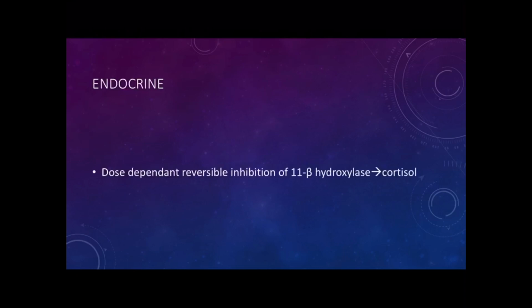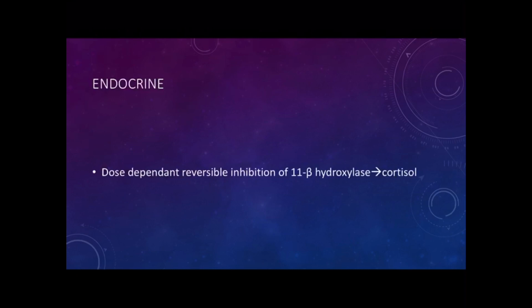Next, let's have a look at the important endocrine effect. It has a dose-dependent reversible inhibition of 11-beta hydroxylase, which is an enzyme involved in the production of cortisol and other glucocorticoids, as well as in the production of mineralocorticoids.